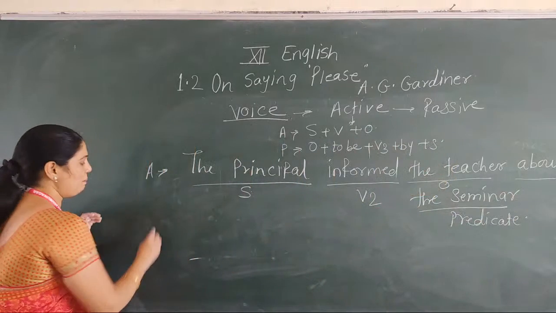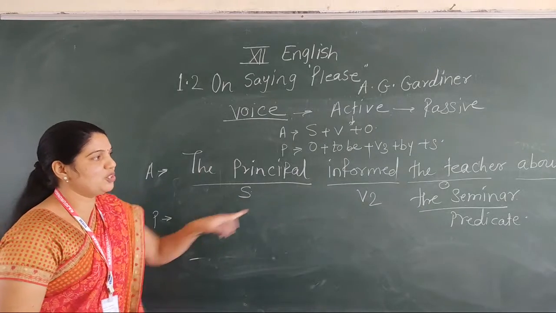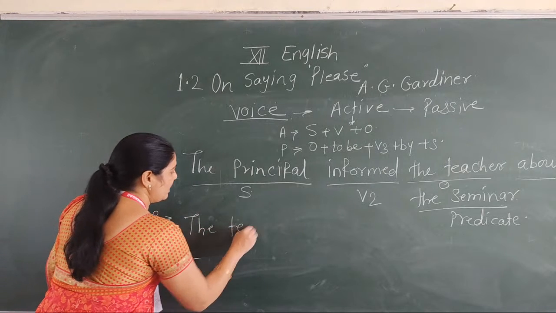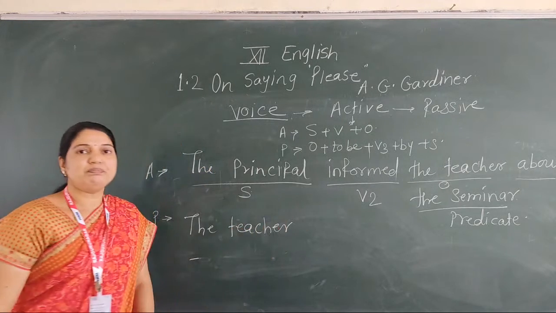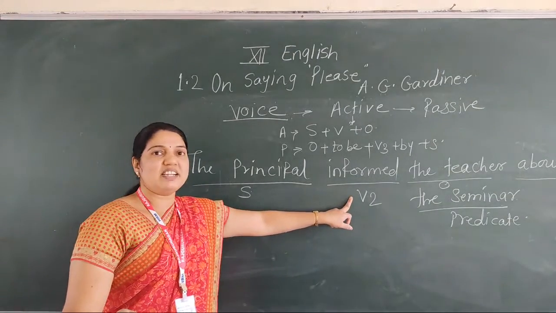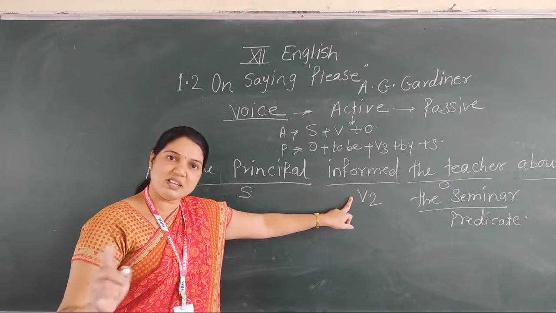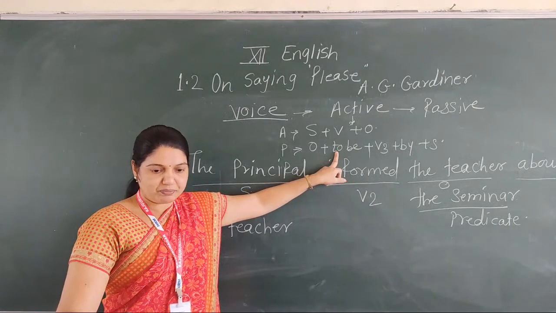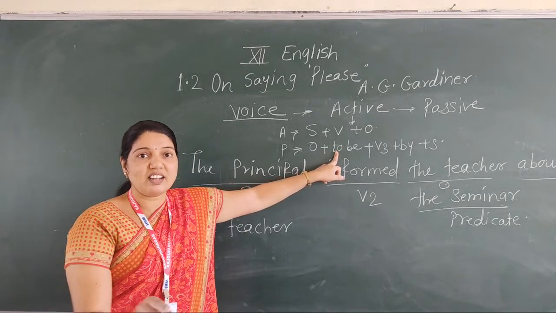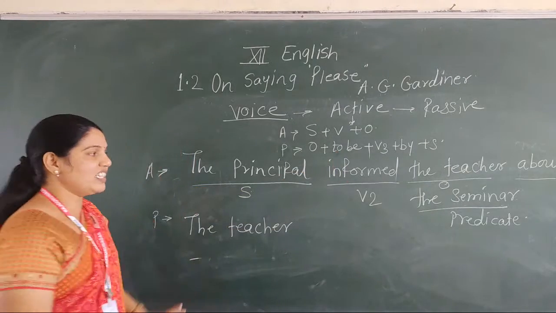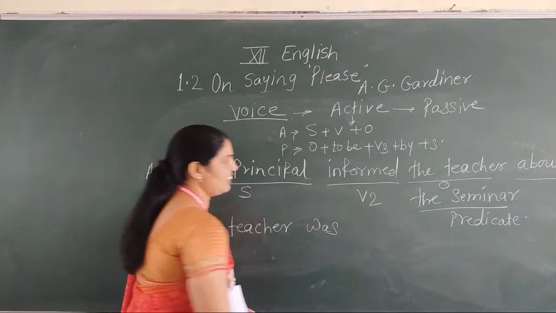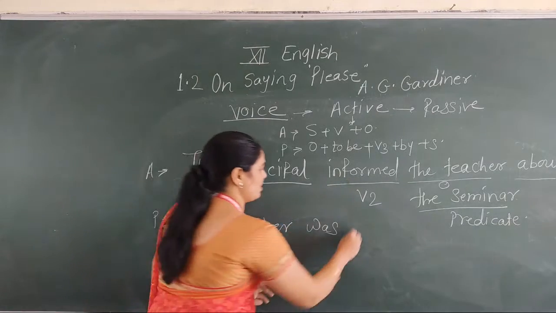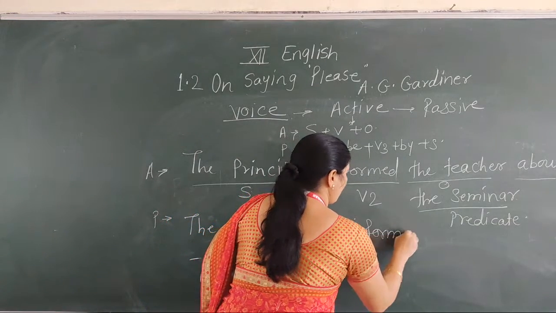Now convert it into passive. Here object comes into the place of subject. And which one is object here? The teacher. Find out the tense of the sentence. In the given sentence, here V2 form. V2 form means here simple past tense. That's why to be is used here. To be is used in simple past tense, was or were. Okay. Now here for the teacher we use was. The teacher was. Then V3 form, here informed. Same. V3 form is the same.